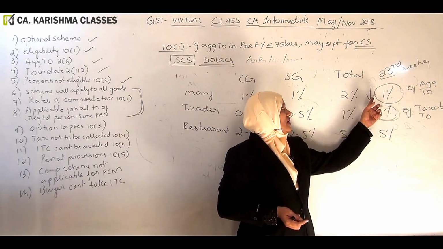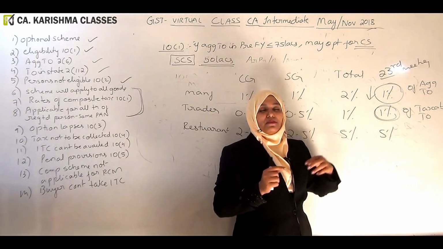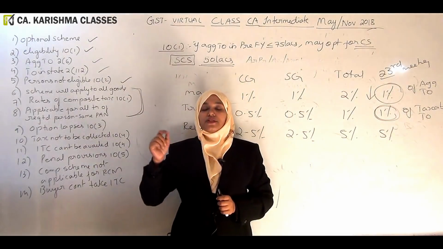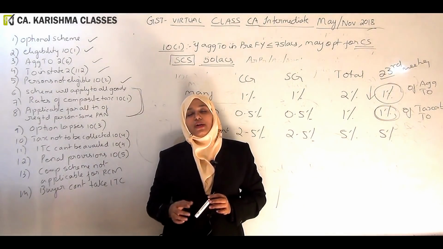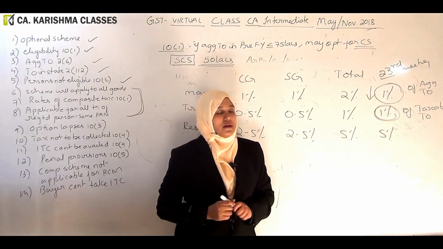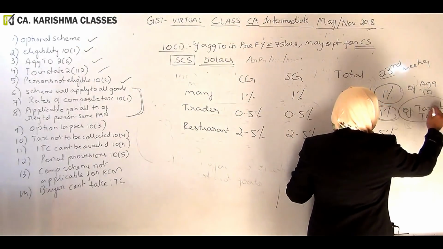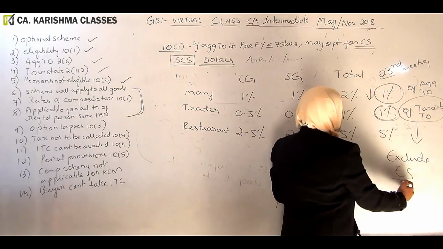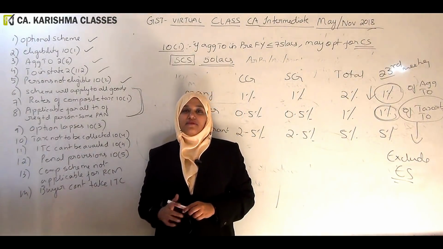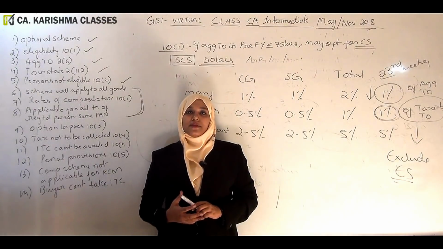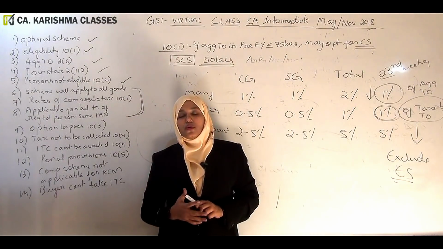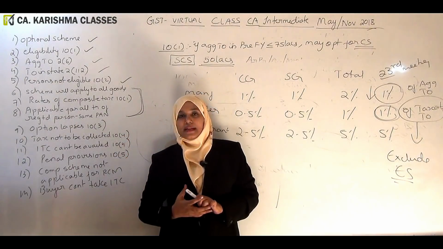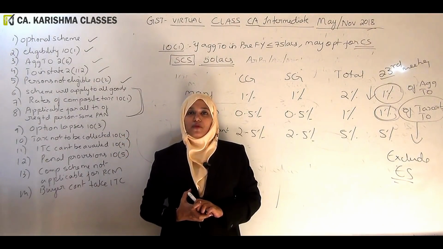Another change is, in case of manufacturer, we are taking 1% of aggregate turnover. But for a trader, we are taking 1% of taxable turnover. Now, what do you mean by taxable turnover? You will exclude exempt supply. So if the shopkeeper is selling fruits and vegetables, it is exempt. On such exempt supply, there is no tax. So like this, they are asking us to check rates of taxes under composition scheme. Hope you have understood.